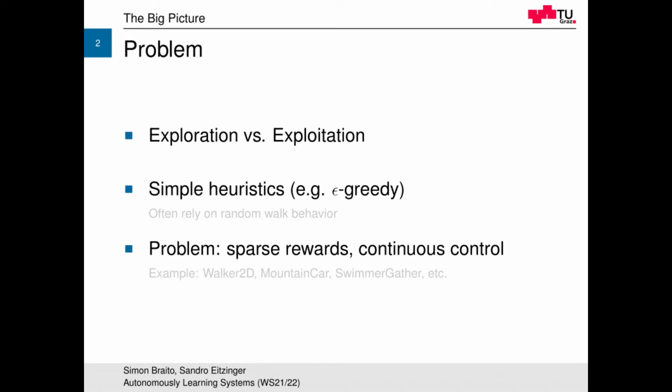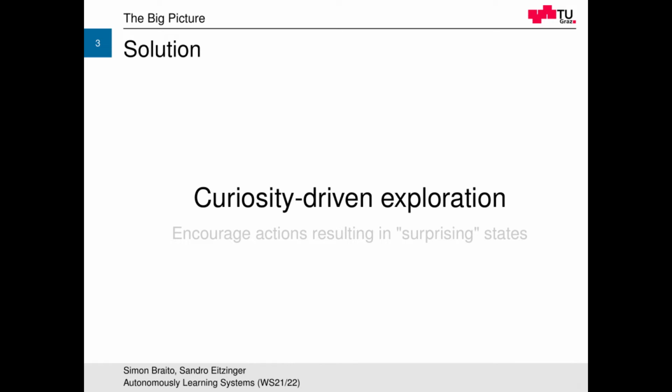For tasks with sparse rewards and especially continuous control, these methods are not really feasible since they can be highly inefficient. An example for this problem would be, for instance, the mountain car or the walker 2D. As a solution for such problems, this paper proposes a curiosity-driven exploration strategy, which is based on the concepts of curiosity and surprise. Hereby, the agent engages in systematic exploration by seeking out state action regions that are relatively unexplored, and thus resulting in surprising states for the agent.